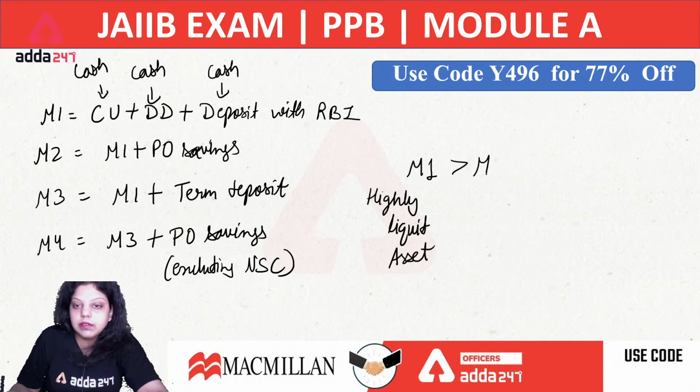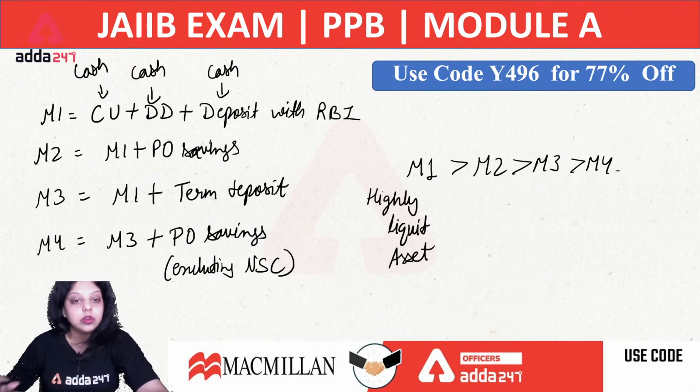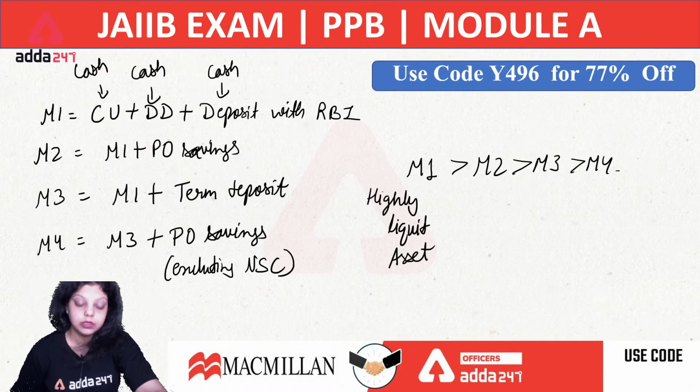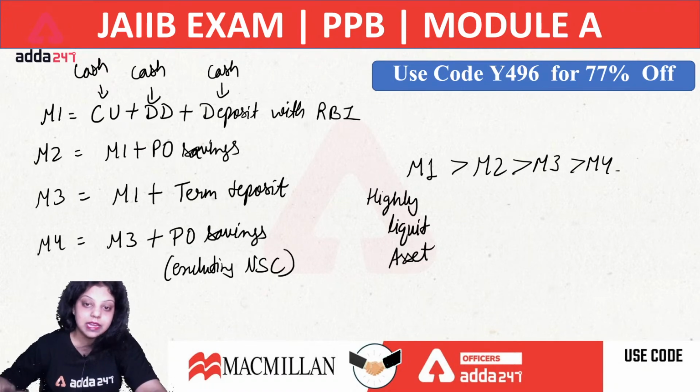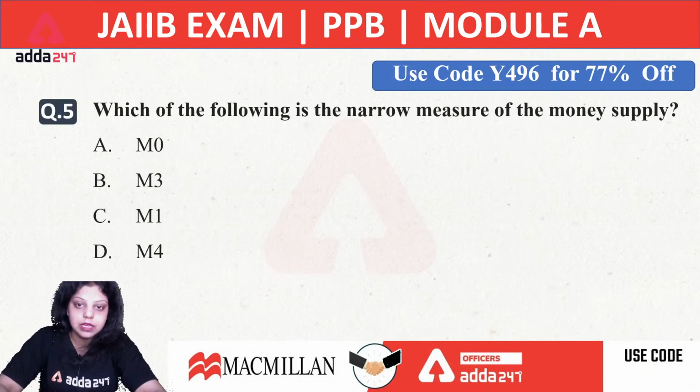After M1 we have M2, then we have M3 and then we have M4. So the least liquid asset will be your M4 because it covers your RD and FD in M3 and it covers your FD and RD in post office also. That's why it is the lowest liquid asset in all the alternative measures of money supply. Okay, so these are the 4 types of money supply measures used by Reserve Bank of India to define what money is available in the market.